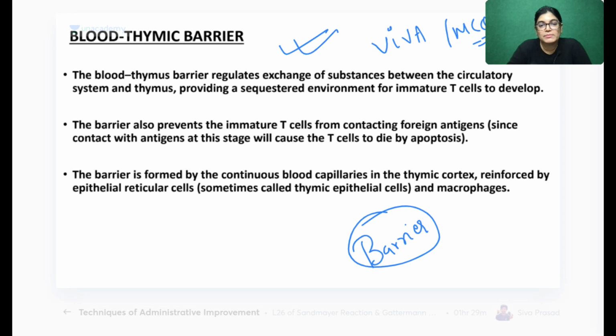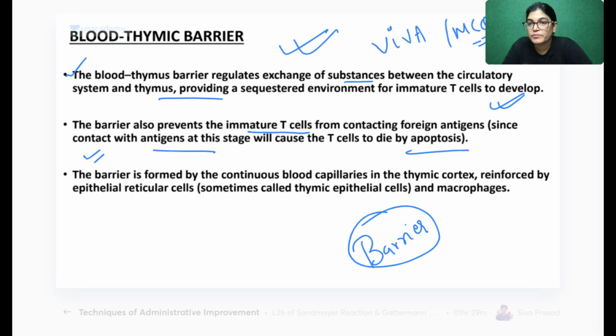Actually, in the thymus gland, the epithelio-reticular cells form the blood thymic barrier so that immature T lymphocytes, which are growing inside the thymus gland, are not attacked by blood antigens. The blood thymic barrier regulates exchange of substances between the system and thymus gland, and this is required for immunity to develop. What is the role of blood thymic barrier? It prevents the immature T lymphocytes from contacting foreign materials, for example, antigens,